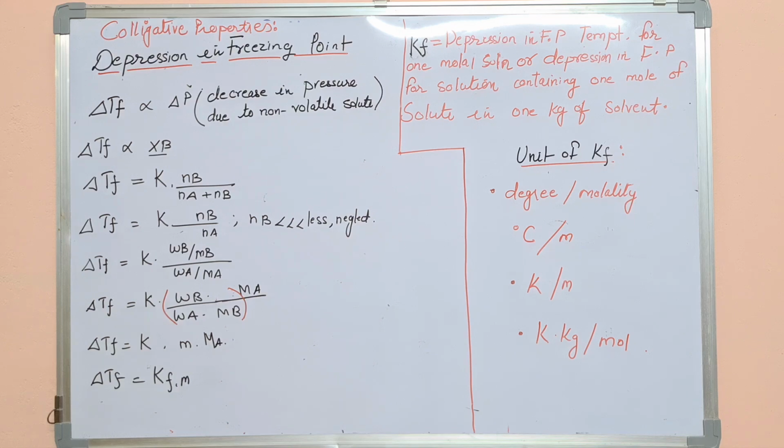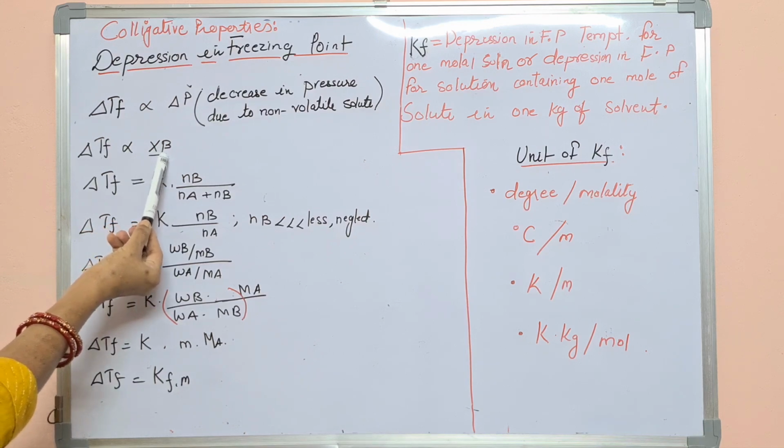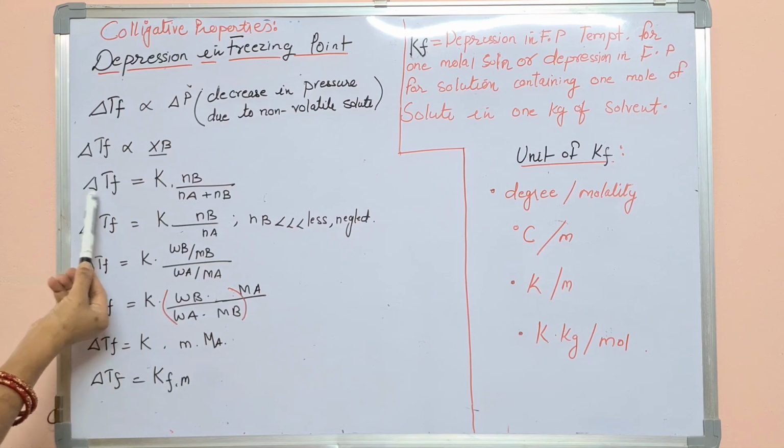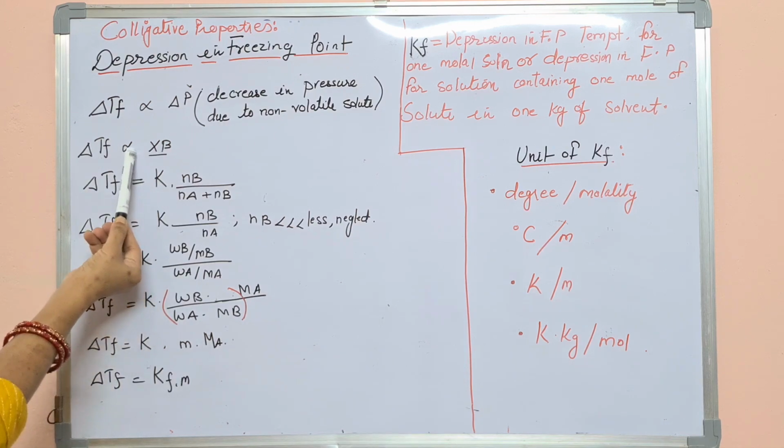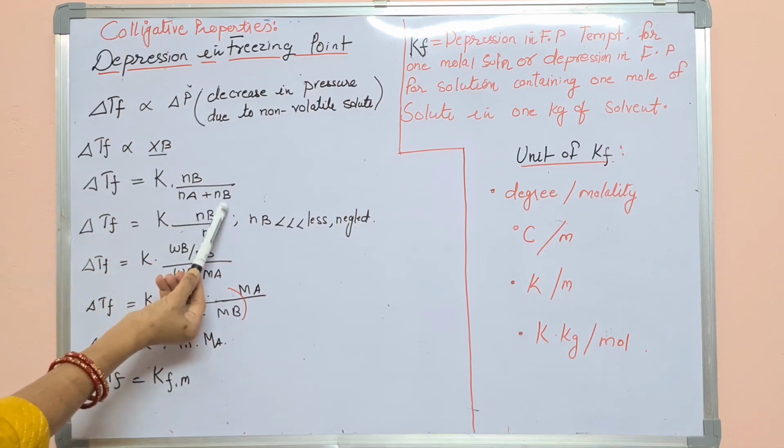Okay, this runs exactly the same way as it did in elevation in boiling point. The difference is that there we were writing delta TB and here we will write delta TF. The rest is simply the same as elevation in the boiling point. So delta TF is proportional to the mole fraction of the non-volatile solute, that is XB. So delta TF equals K, the proportionality sign is removed, constant K, NB upon NA plus NB.